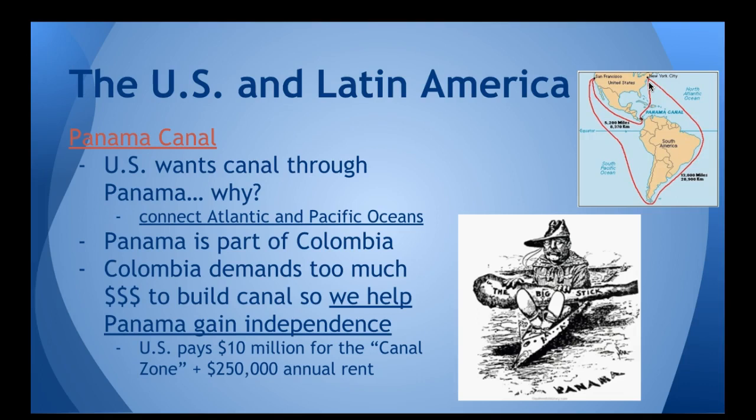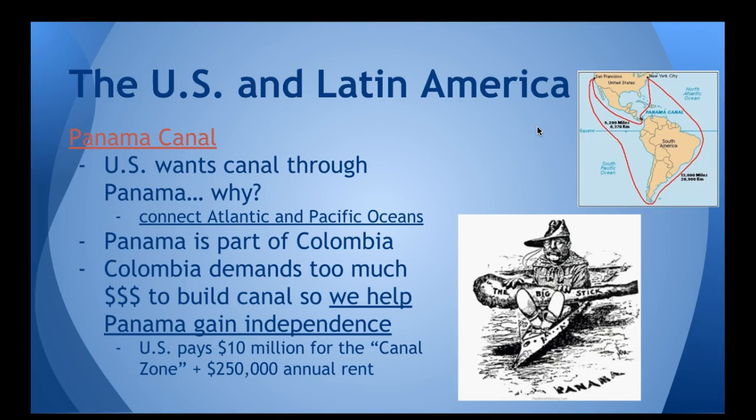Prior to the Panama Canal being built, if you wanted to go from the east coast to the west coast of the United States, you had to go all the way around South America. All right, that was like 12,000 miles. We wanted a shorter way to be able to move our naval fleet from one coast to the other. It was a matter of national security for us, as well as making trade faster and easier.